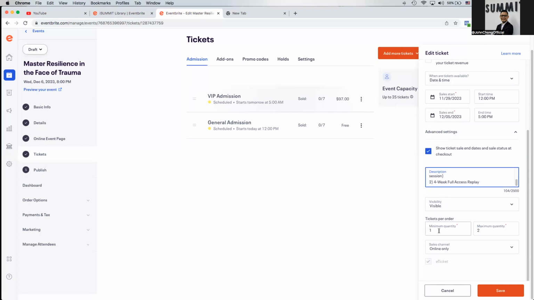All right, so same thing here. The minimum quantity will be 1, the maximum will be 2. All right, so once you're done, just proceed to save. Click on it.